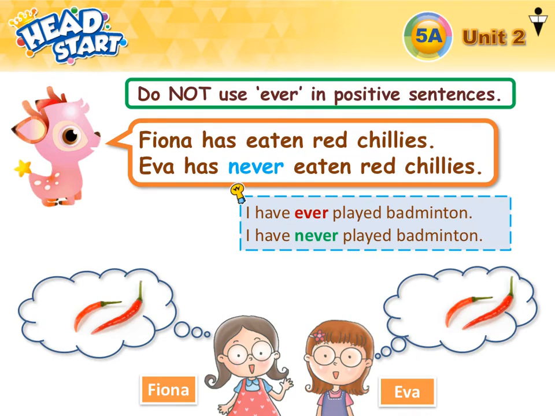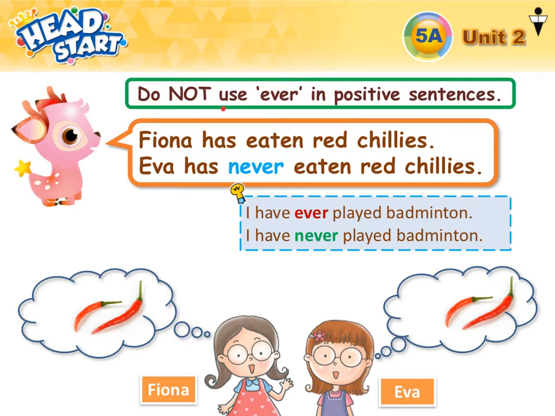Okay. Also, have to be careful. Do not use ever in positive sentences. Ever is only used in questions. Okay. Fiona has eaten red chilies. Eva has never eaten red chilies. I have ever played badminton. Is this correct?